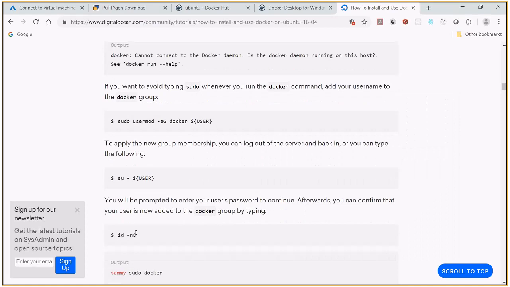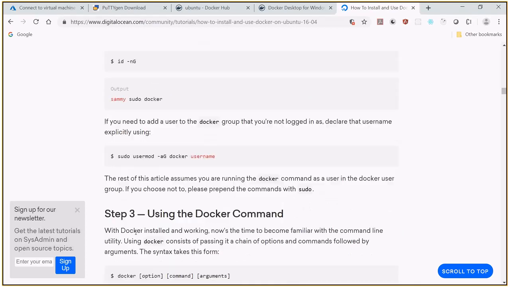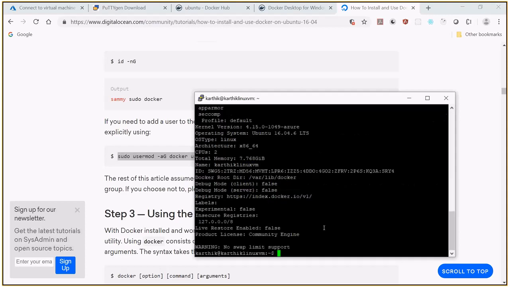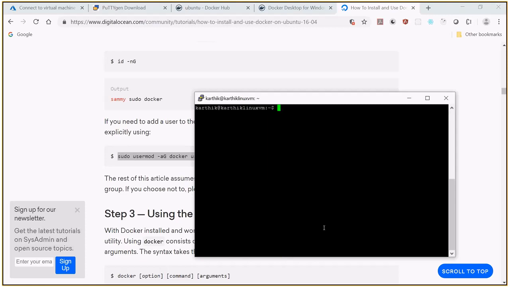Next, if you want to give this for a certain user, yes, you can do that. Now you can use all the Docker commands in step 3, but directly I'm going into this part. So we have Docker now. Docker has been installed. Simply we can type docker info. Now without sudo it works. Okay, so I want to see what are all the images available in Docker. As of now, so far no containers or images are there. So far nothing.